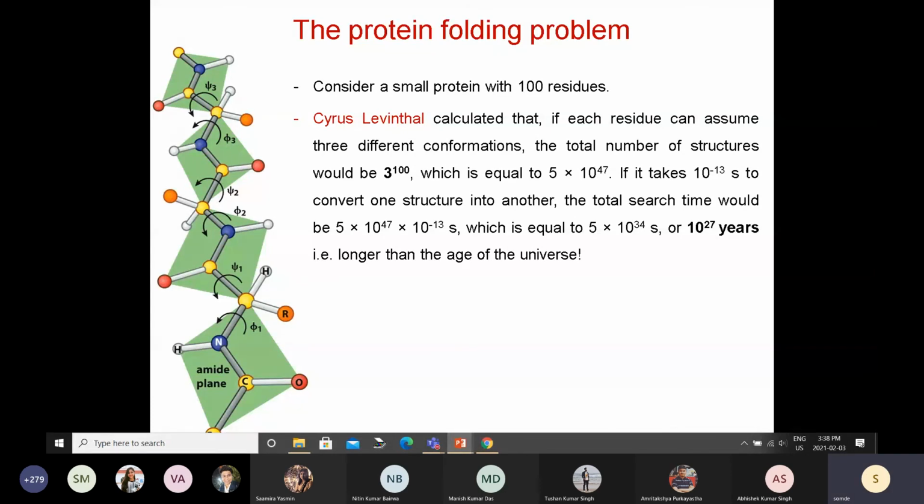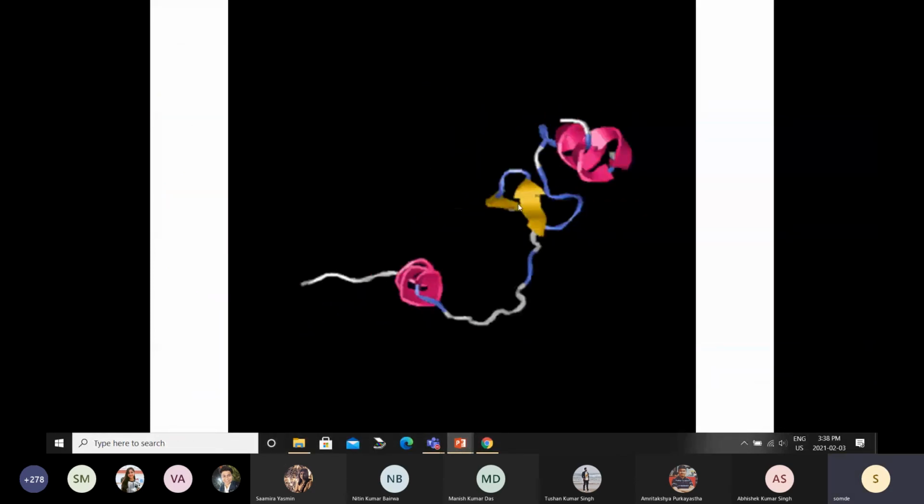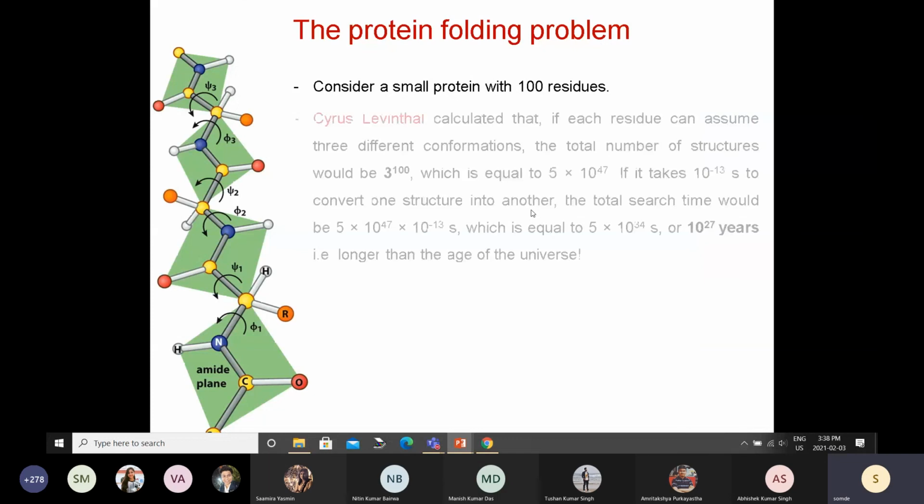Now each such combination of torsion angles will be one fold, or one conformation. So 3 to the power 100 different conformations are possible. What is 3 to the power 100? That is 5 times 10 to the power 47. That's actually a huge number, because if you assume that this type of rotation is happening very fast, and